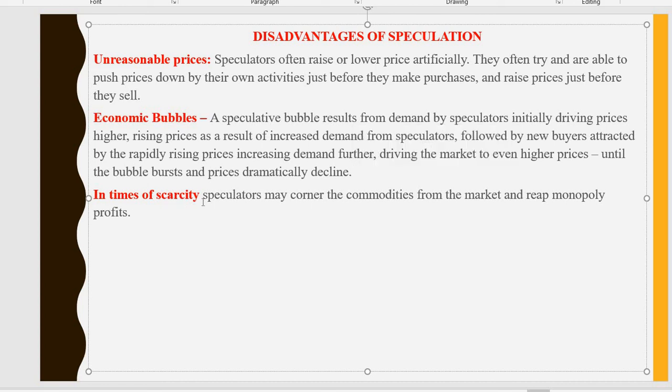Next, in times of scarcity, speculators may consume the commodities from the market and reap monopoly profits. So in times of scarcity there will be a monopoly profit, meaning only one company makes a profit. So these three are the disadvantages of speculation business.